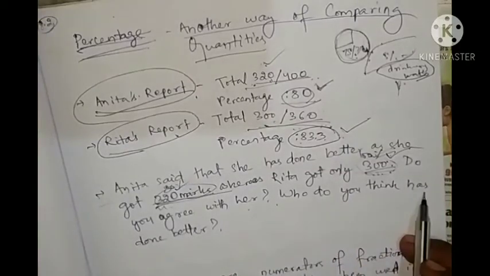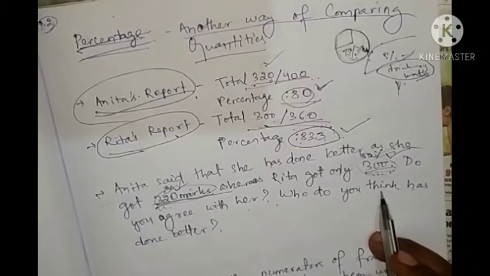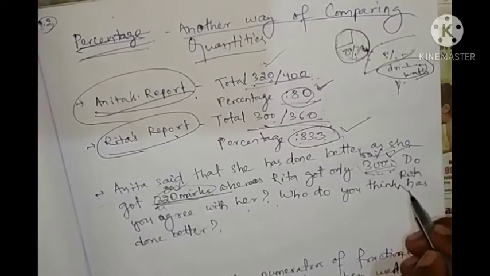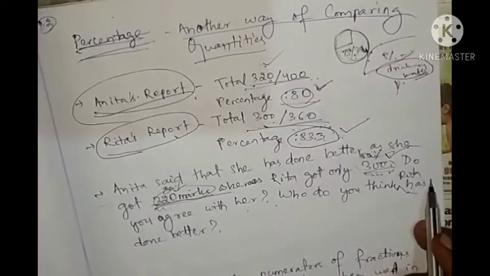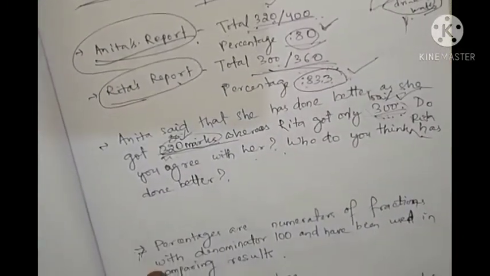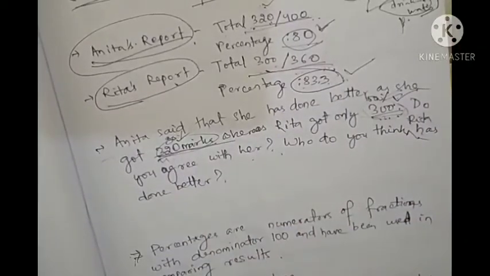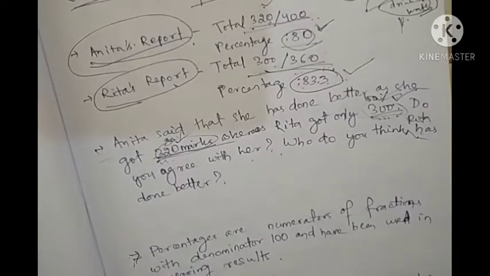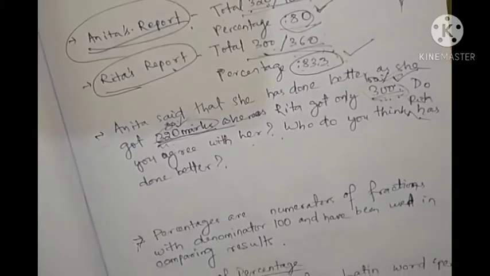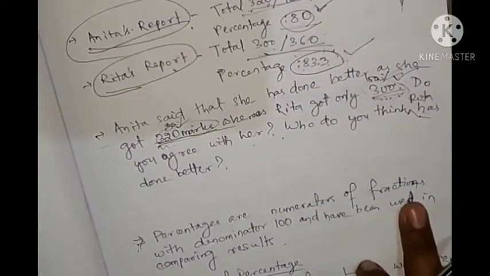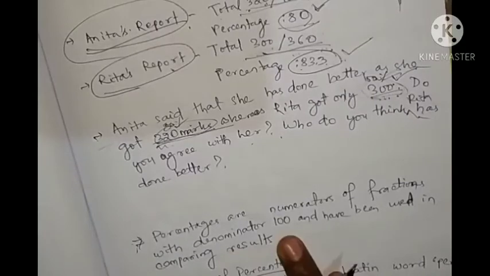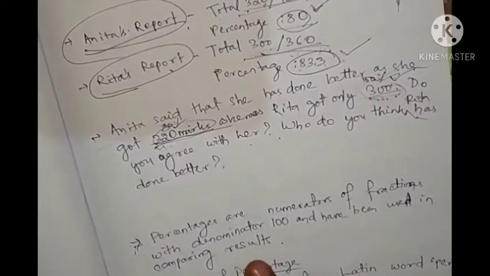So do you agree with her? No. Why do you think Rita has done better? Because Rita has more percentage than Anita. Okay, so we can use percentage so that we can easily compare anything. Percentages are numerators of fractions with denominator 100 and have been used in comparing results.